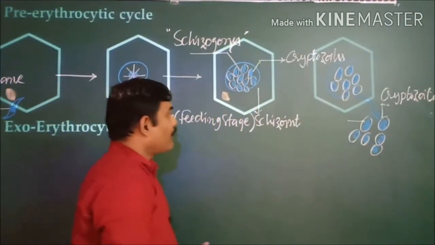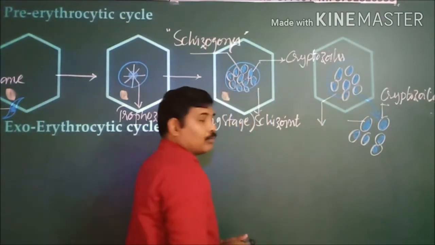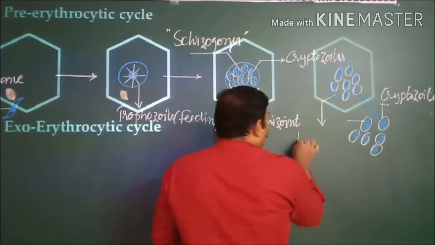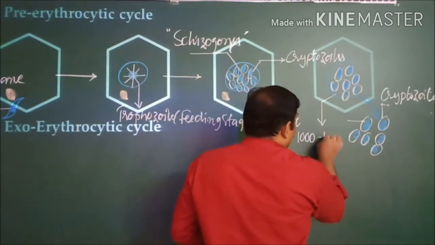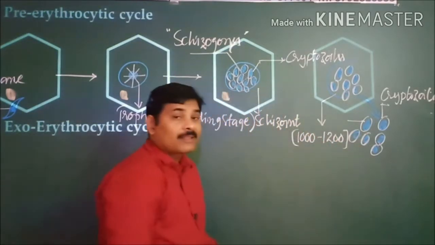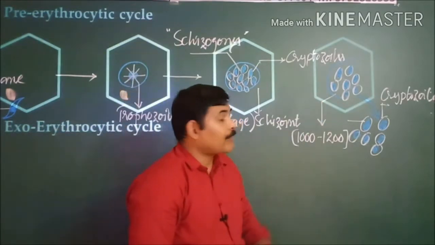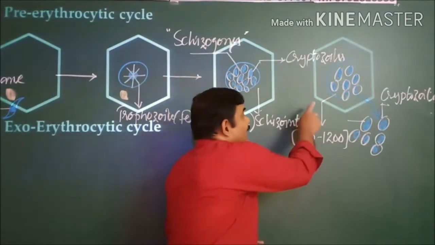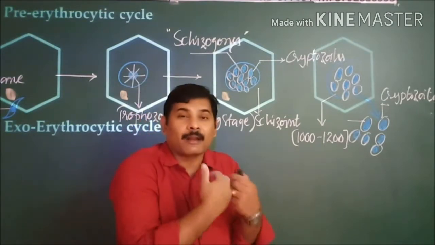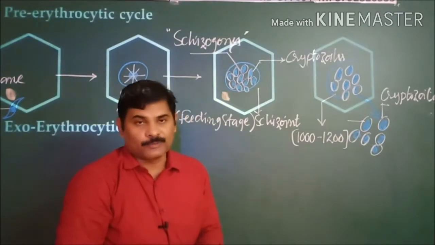The point is, when you see the total number of cryptozoites produced within each hepatocyte, it ranges from 1000 to 1200 in number. When the hepatocyte as well as the schizont ruptures and breaks down, then the cryptozoites are released out.